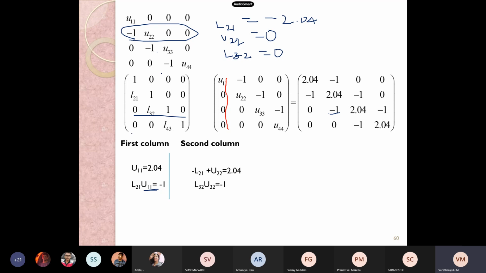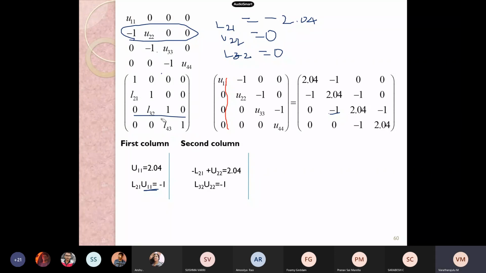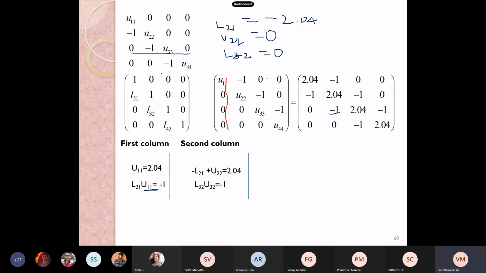Then do the multiplication with the fourth row. When we are concerning about the fourth row, that becomes 0. Okay, now continue with the third column. Right, now I am continuing with the third column. Write the third column at the top and do the multiplication.